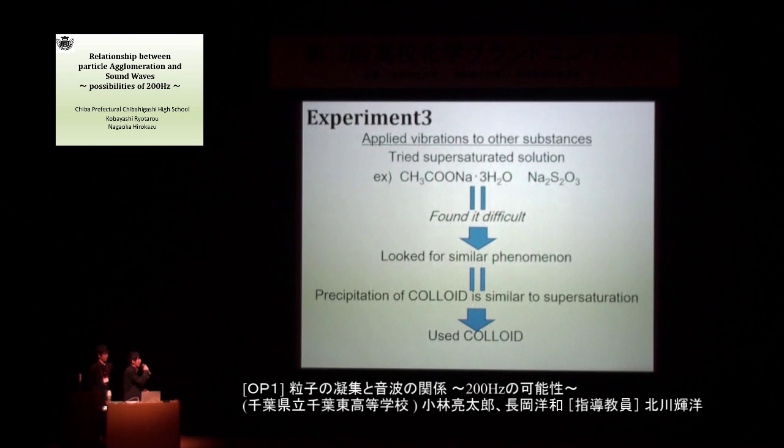And to check in other substances, we tried a supersaturated solution, but we found it difficult. So we looked for a similar phenomenon with supersaturated solution, and we found that precipitation of colloid is similar. So we use colloid.